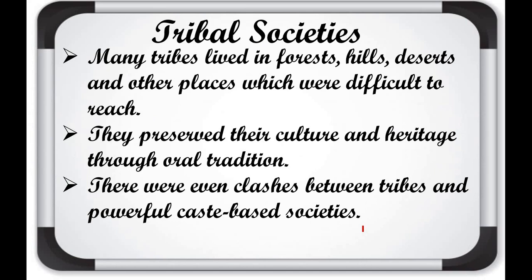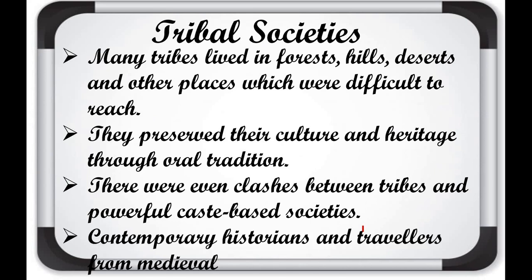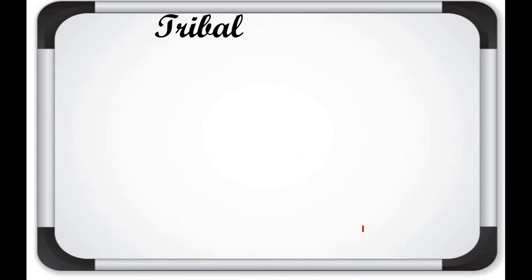But when they came in contact with the common people, the lifestyle of the common people, like their culture, their rituals, their caste system, influenced the lifestyle of tribal communities also. Contemporary historians and travelers from medieval India hardly gave any information about these tribal communities.